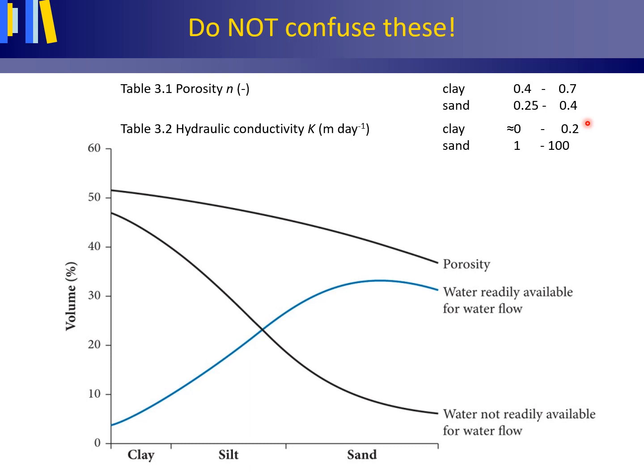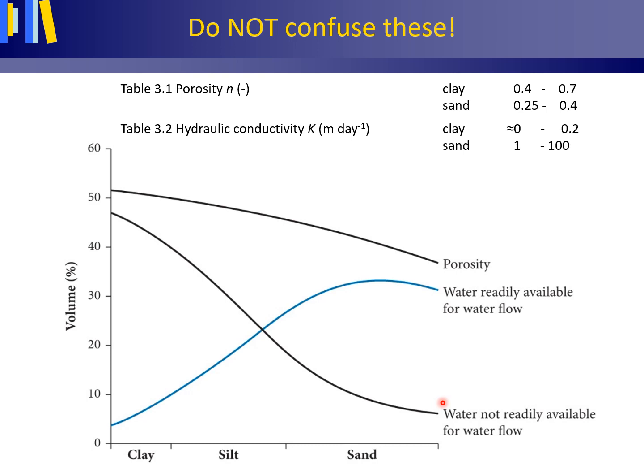Part of the subsurface water is readily available for water flow, this blue curve, whilst another part is retained by surface tension forces as films around soil particles or in small capillary openings or by electrostatic forces. And that's given in this curve.